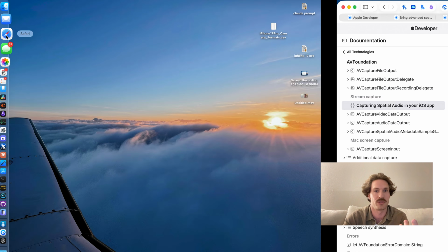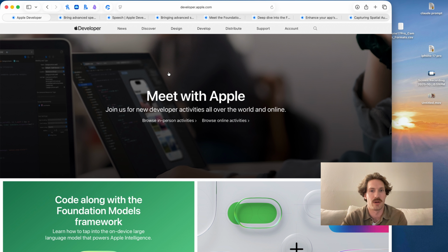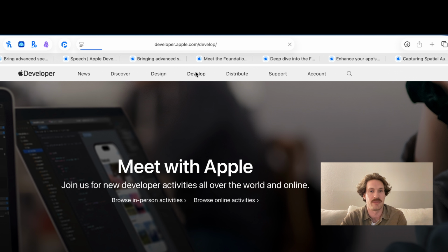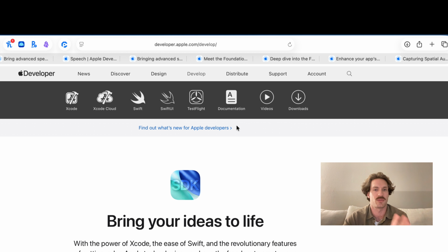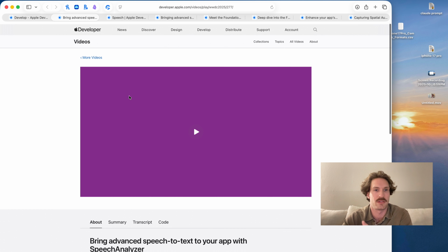Next up, what I'll do is I'll usually go onto the Apple developer website, and I'll usually go to develop, and I'll start usually with videos. I find that's kind of the easiest. That's where Apple starts to show off their latest developments. So I've already found a couple.